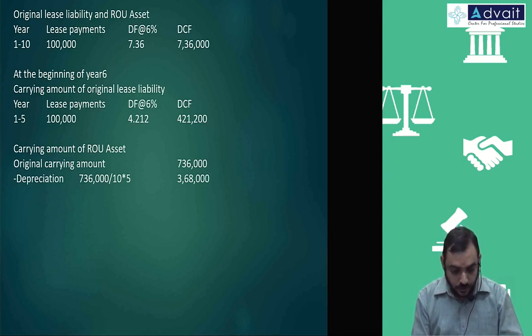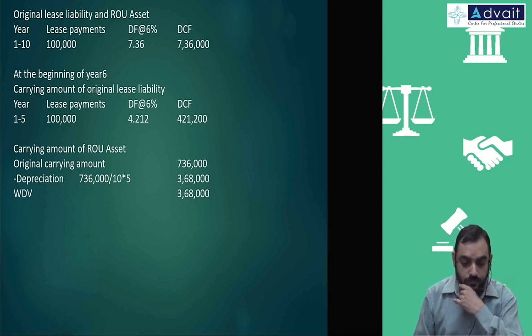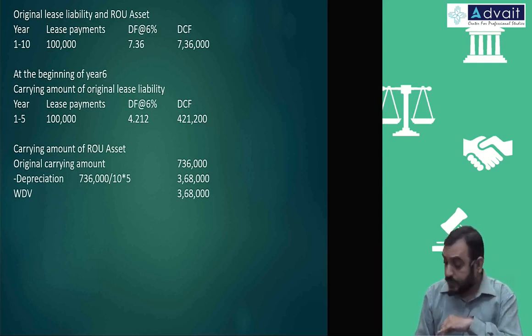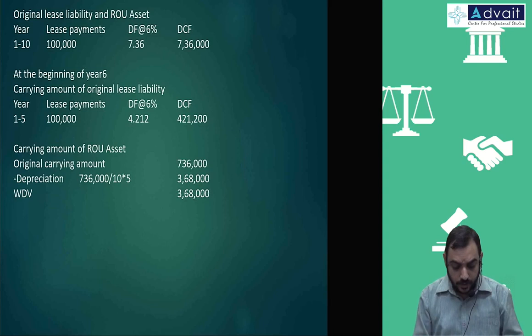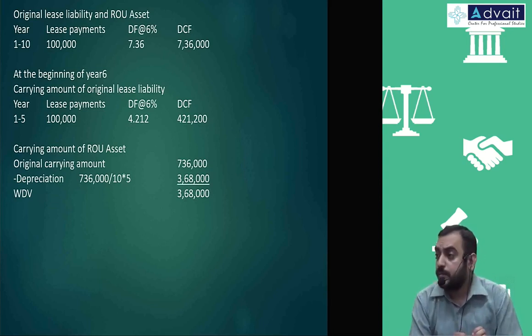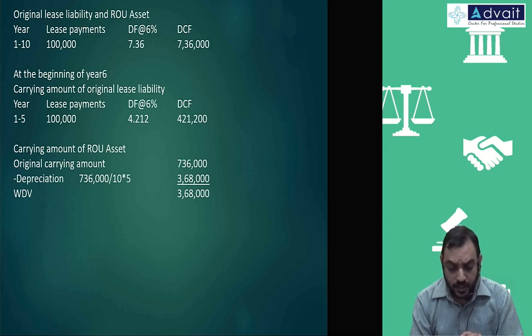So WDV or closing balance, same amount 3,68,000. Okay, these are the amounts which are there as on beginning of year 6 before any changes to be accounted.